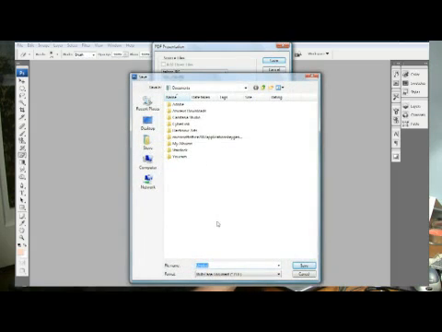Select Save. I'm going to save it in my documents. I'm just going to call it Portfolio. Helps when you spell it right. It's easier to find later that way.